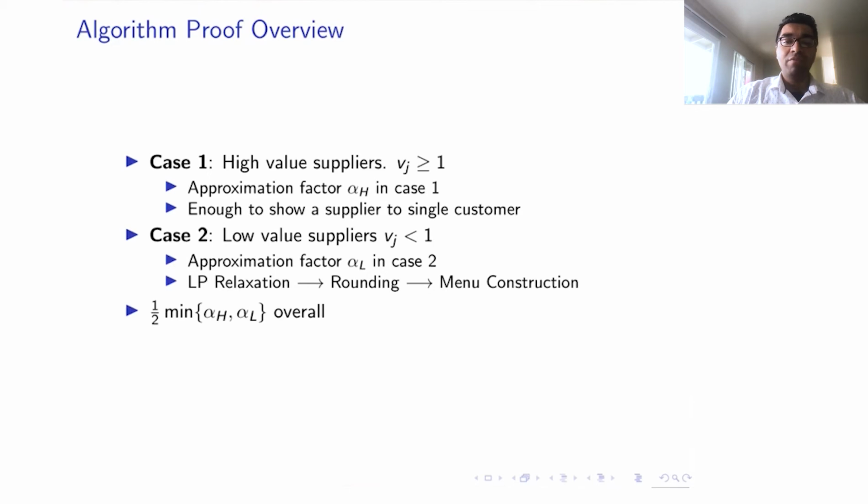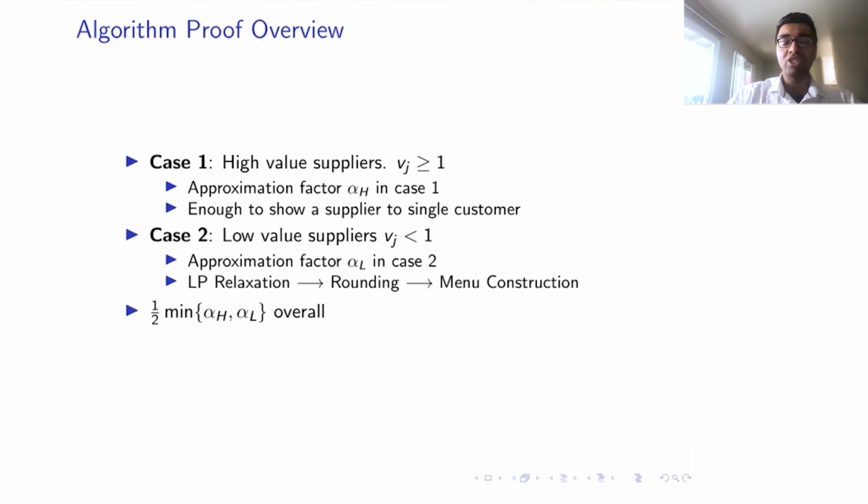The interesting case is the case of low value suppliers whose value is less than 1. In this case, intuitively, these suppliers should be shown to many customers, and it's interesting to create the menu in such cases. The technique we would follow is to find an LP relaxation for the problem, round the fractional solution of the LP, and based on the solution, construct a menu. We'll show that such an algorithm would achieve a constant factor approximation. So we exclusively look at the low value supplier case.